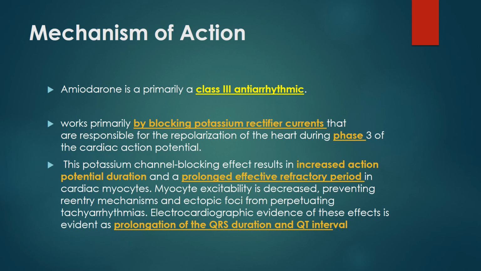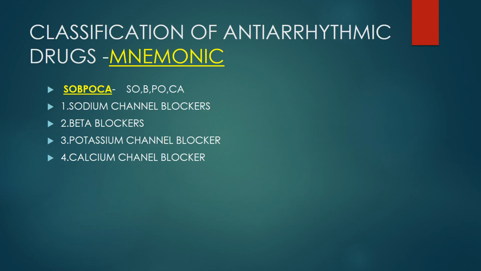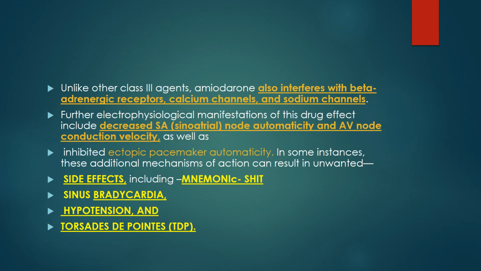The bullet points to remember: this is a class 3 antiarrhythmic drug, and it works by blocking potassium channels, which is phase 3 of the action potential. Thereby it increases the action potential duration and prolongs the refractory period, with prolongation of the QRS duration and the QT interval. Coming to the next slide, we have discussed that sodium channel blocker is class 1, class 2 is beta blocker, class 3 is potassium channel blocker, and class 4 is calcium channel blocker.